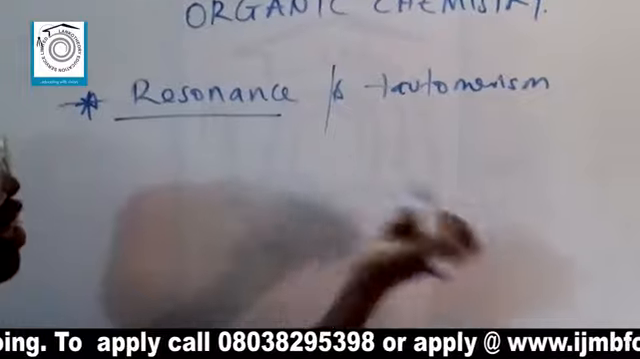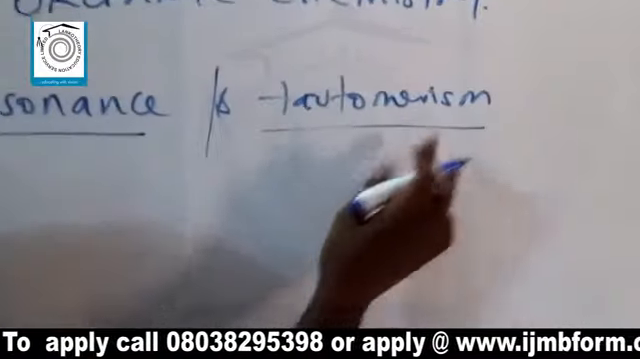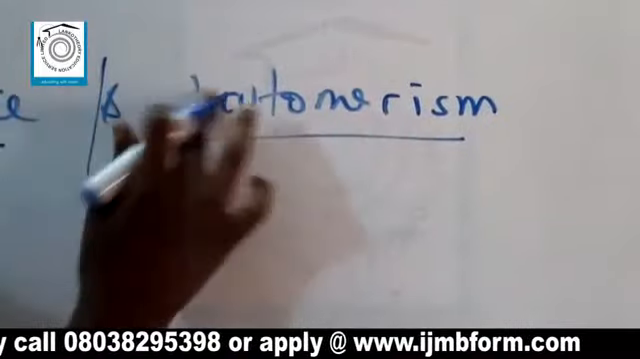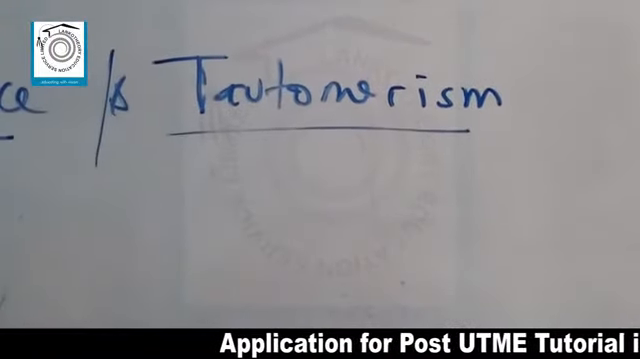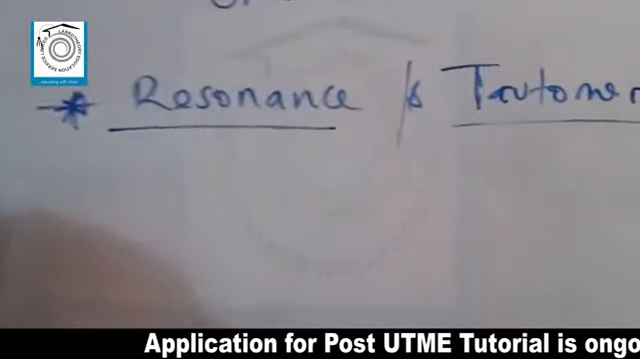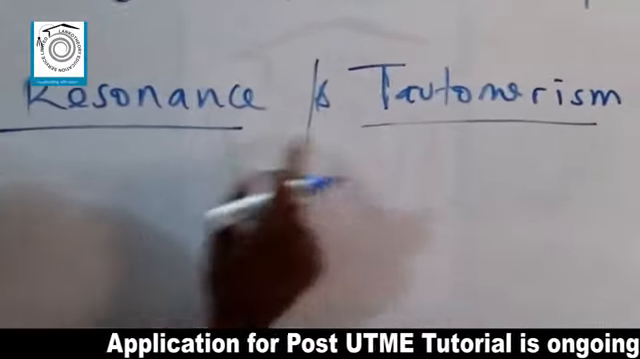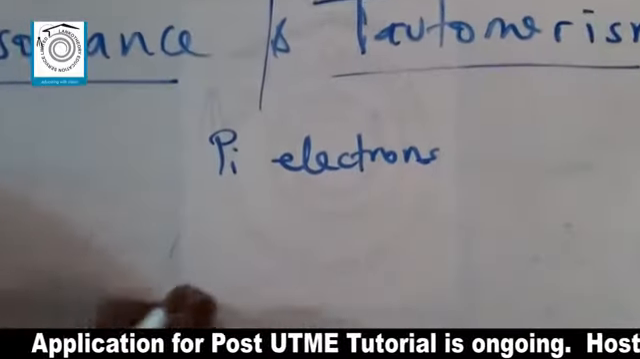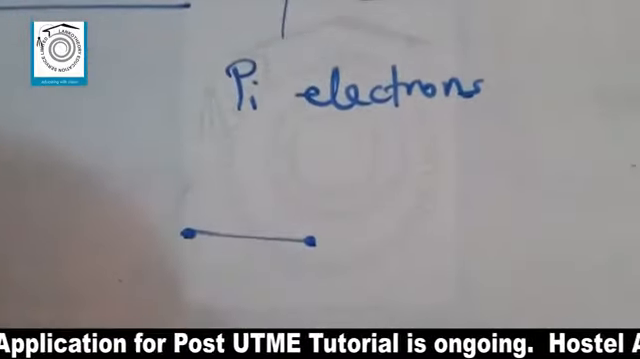Okay, like I said, now moving to our next topic, tautomerism. Let me write this properly so you can see it properly. So this is tautomerism. Now, like I said, tautomerism is actually similar to resonance in the fact that both of them involve the movement of pi electrons. Remember I mentioned that for every pi bond, there are 2 pi electrons that form them.